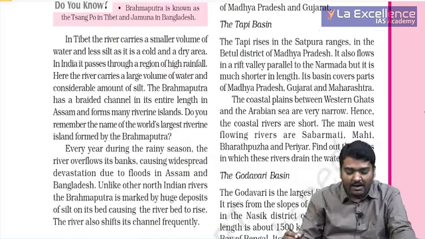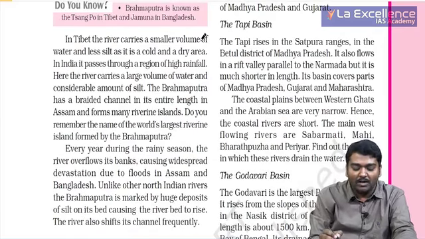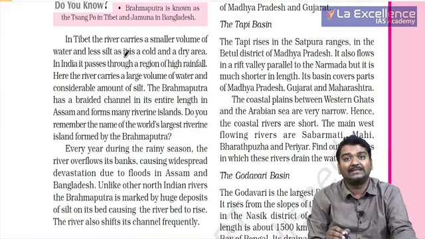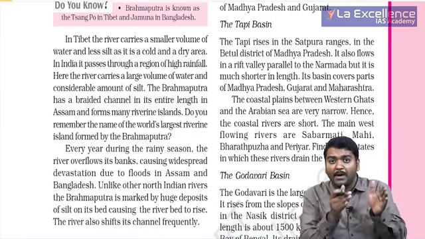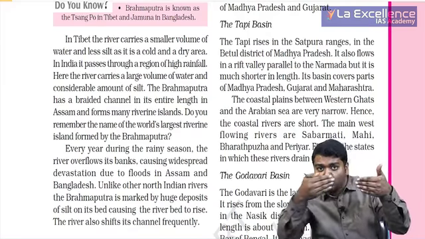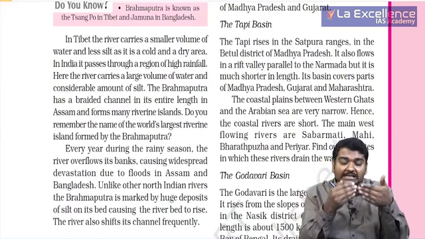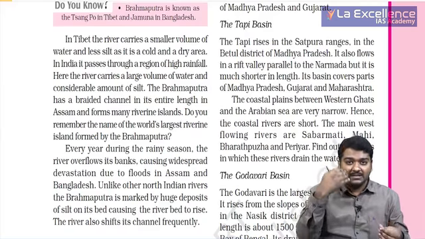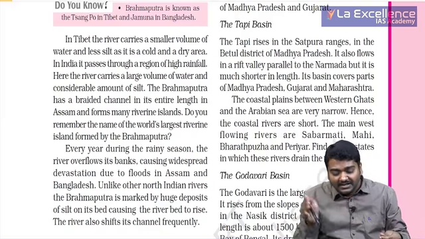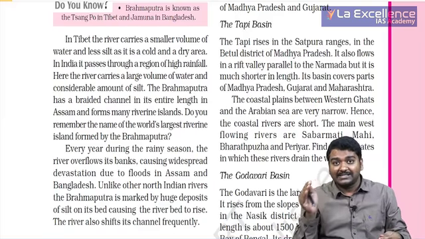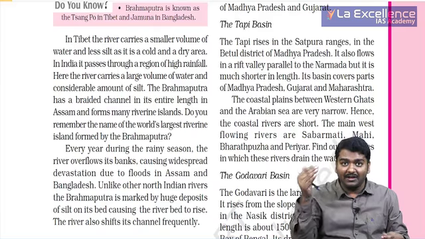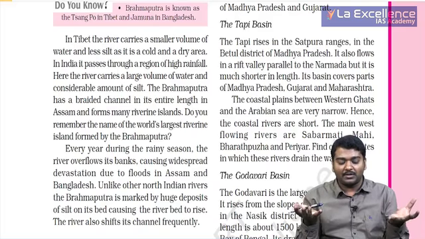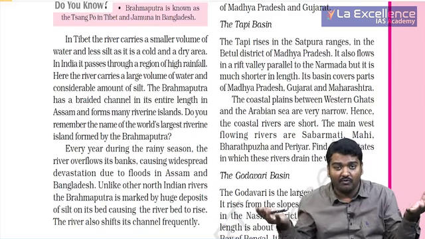And in Tibet, the river carries a smaller volume of water and less silt, because when it is moving through Tibet, it carries less water. The reason for this is, rainfall is very less in this region. After it enters into Assam, where you have heavy rainfall, Brahmaputra carries large volumes of water.